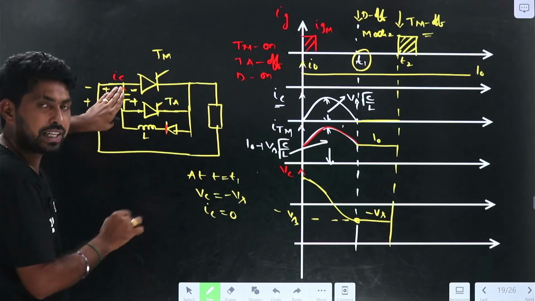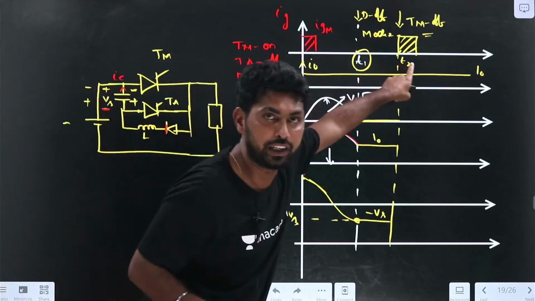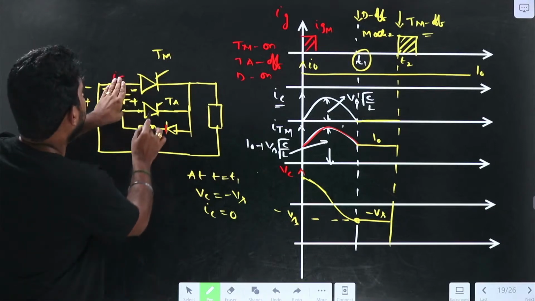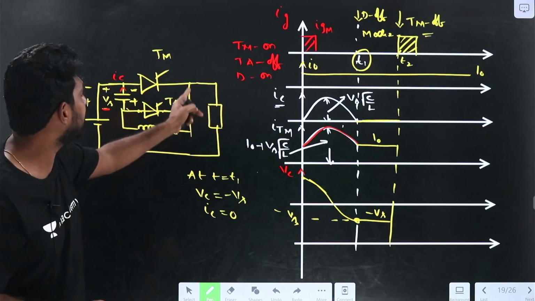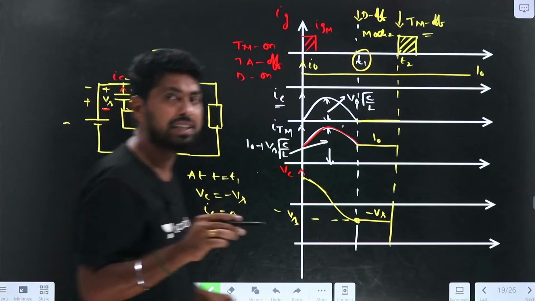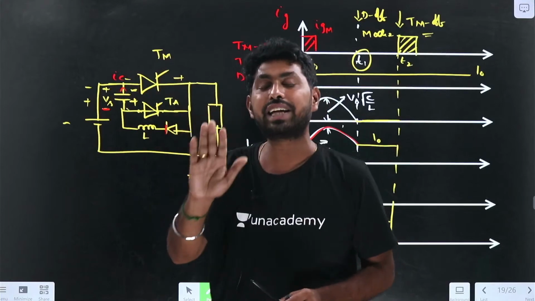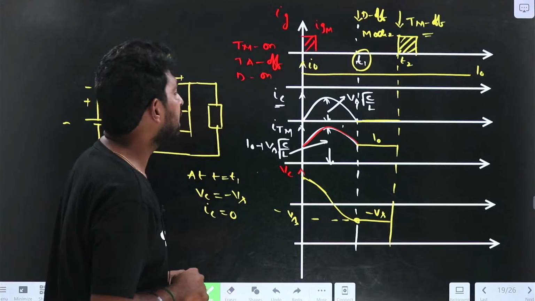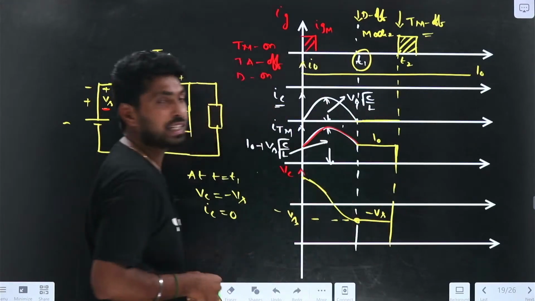Now if I give the triggering pulse at t equal to T2, it will short, so the positive terminal is connected here and the negative terminal here. A large reverse voltage is applied across the thyristor, which makes the thyristor turn off, so that the thyristor current becomes 0.